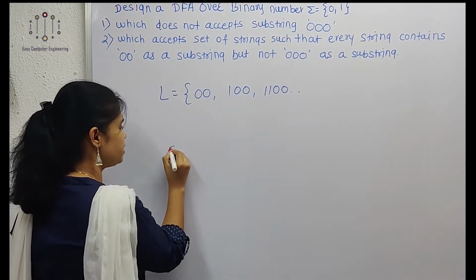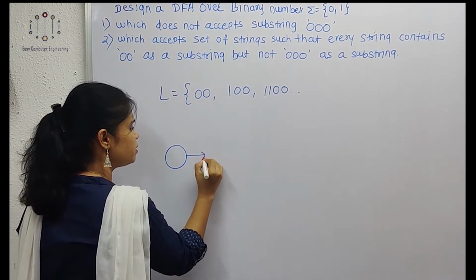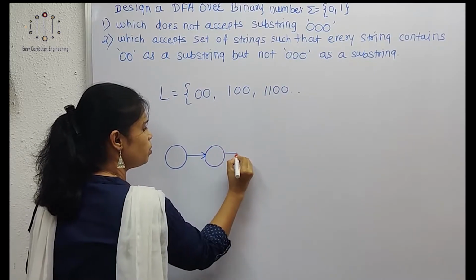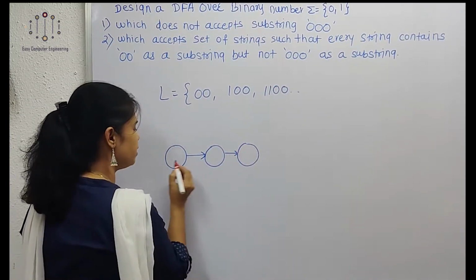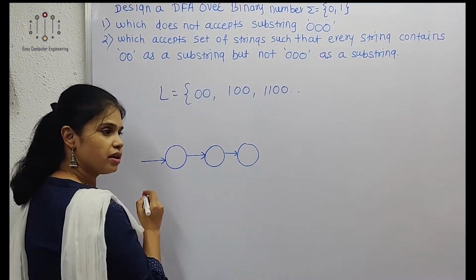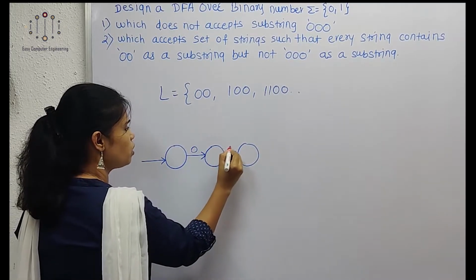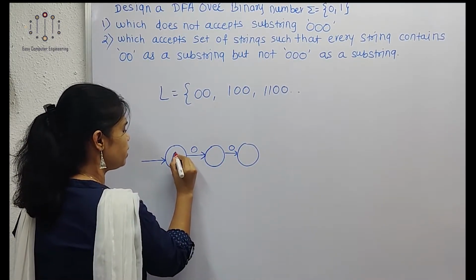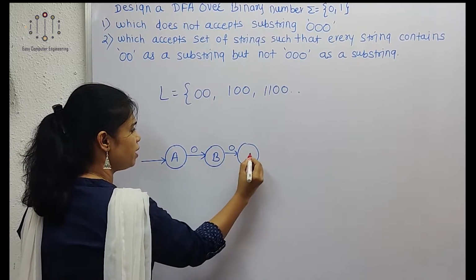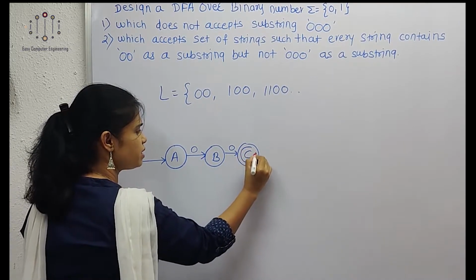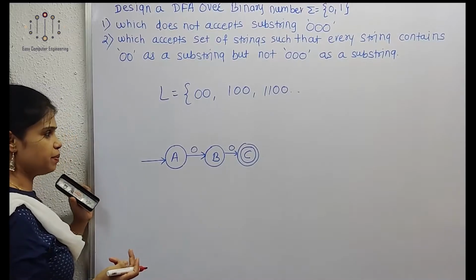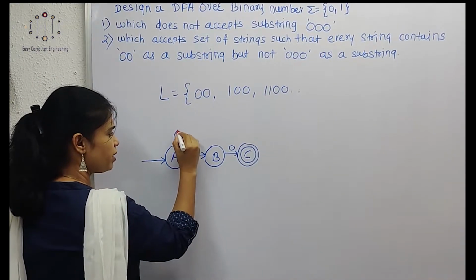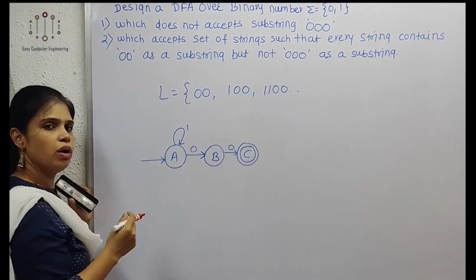Two characters means 3 states are required. So for 0 and 0 we'll take A, B and C. C will be my final state because 00 is accepted. Now again we can show the 1 transition over here.